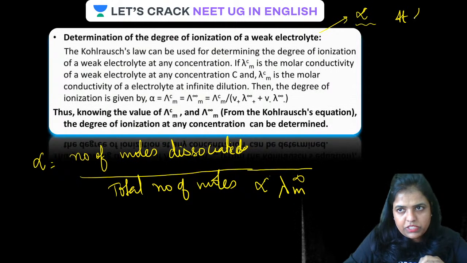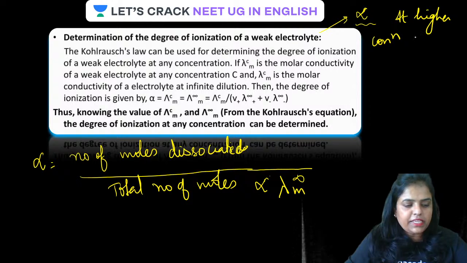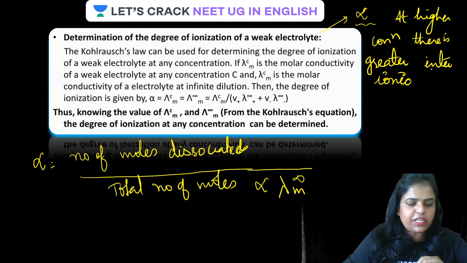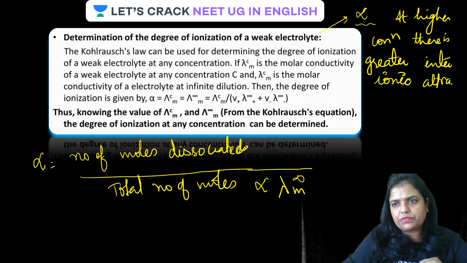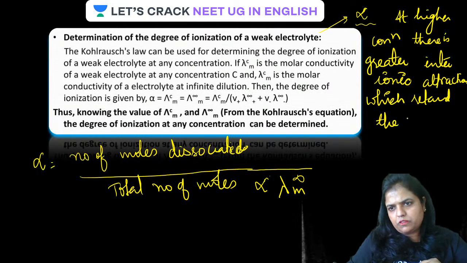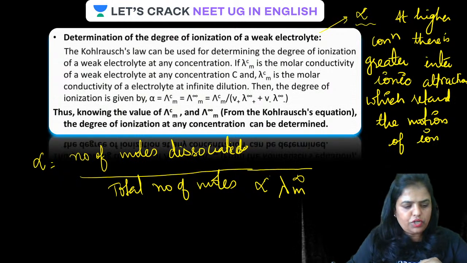What's that? At higher concentration, guys, there is a greater inter-ionic attraction which retards the motion of ions.